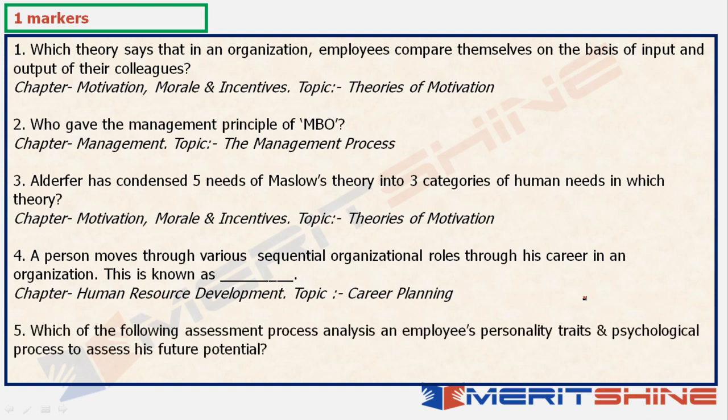The 5th question: which of the following assessment, process analysis and employees' personality traits and psychological process to assess his future potential? Now, this is something for which you will need options, because there are multiple assessment process analysis. So which one out of the 4 options, there would be only one that would be correct, right? So the others would be wrong. So you'll have to pick that.